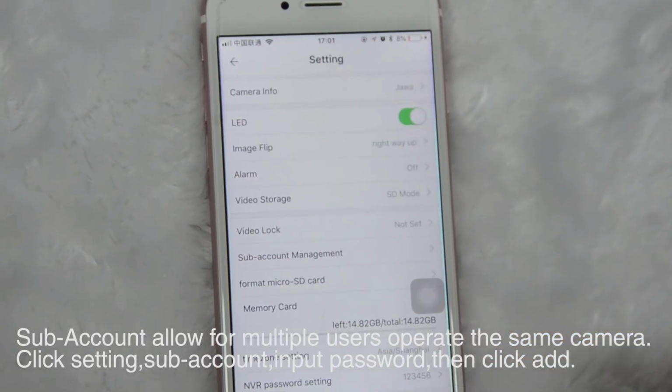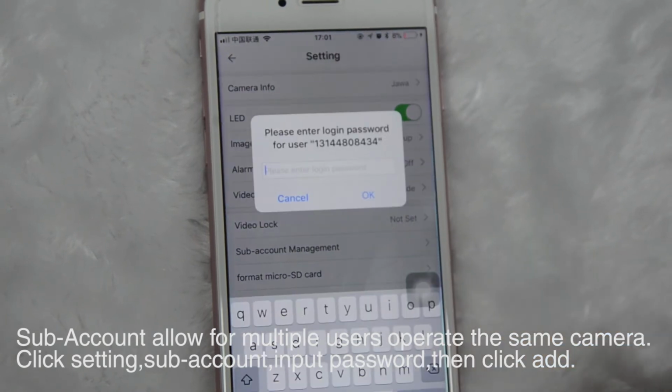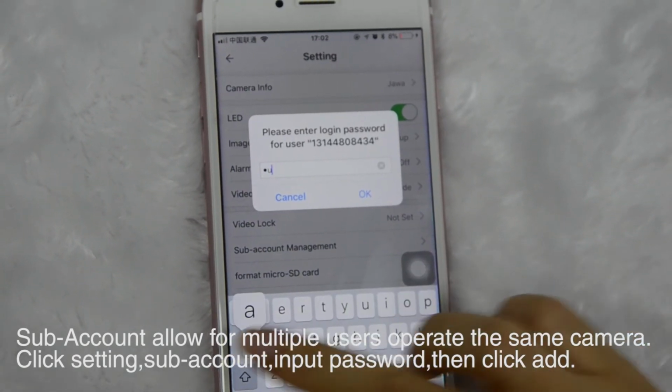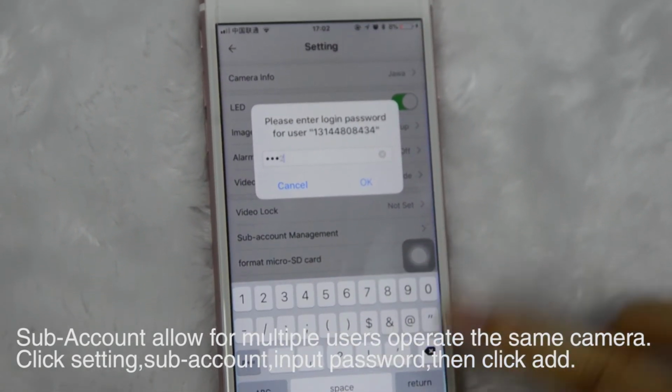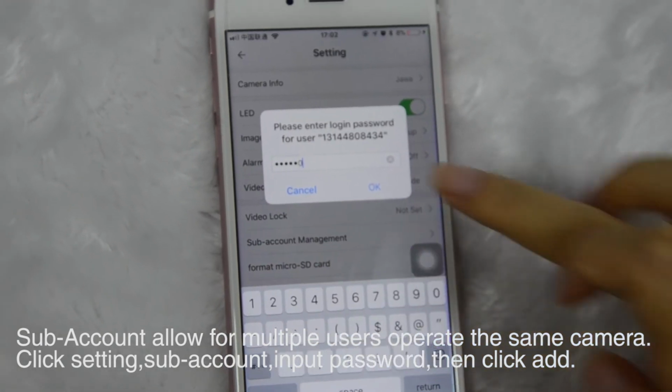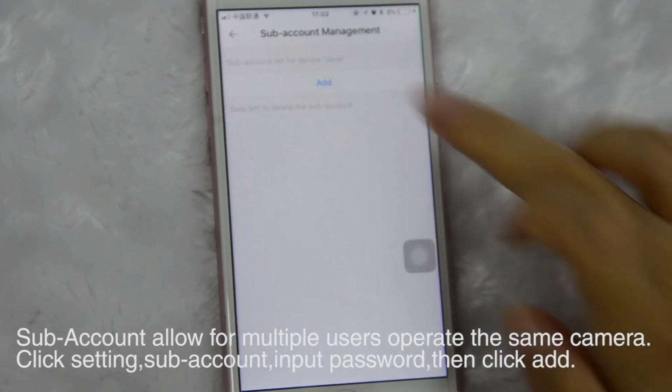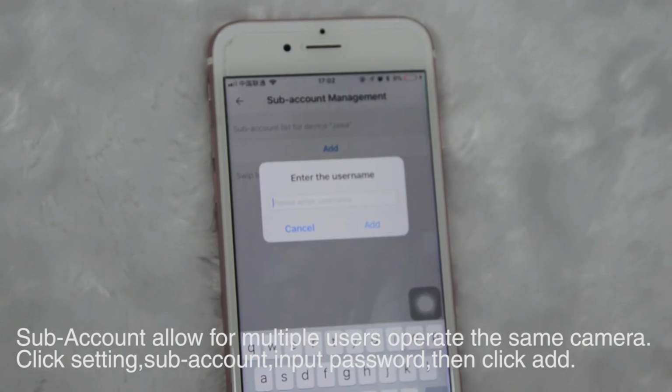Add sub-account. Sub-accounts allow multiple users to operate the same camera. Click Setting, Sub-account, input password, then click Add.